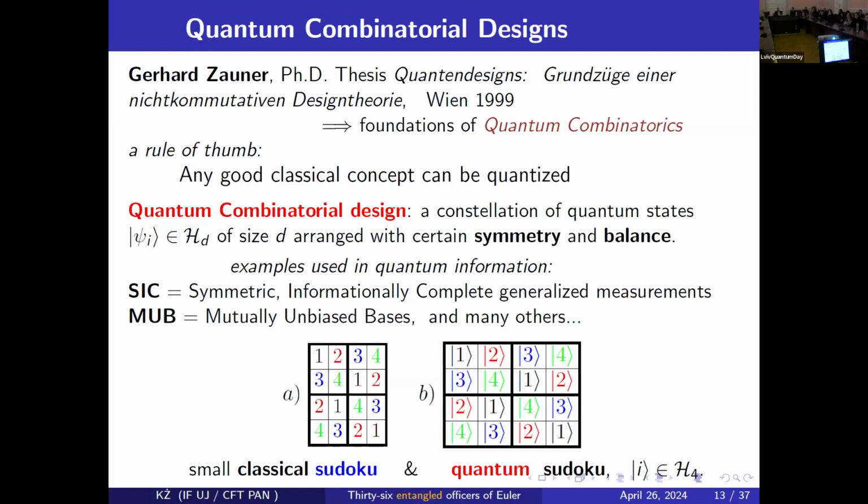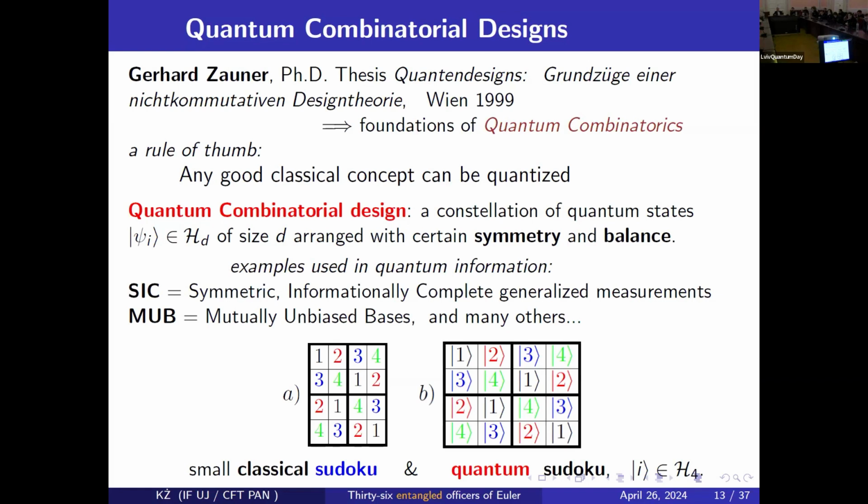A few years after he defended his thesis, he was asked even to translate it into English. Now there is a paper in English, basically the translated thesis, because it was so influential. The title is something like Grundzüge einer nicht-kommutativen Designtheorie. So it means the basics of the quantum theory of designs.